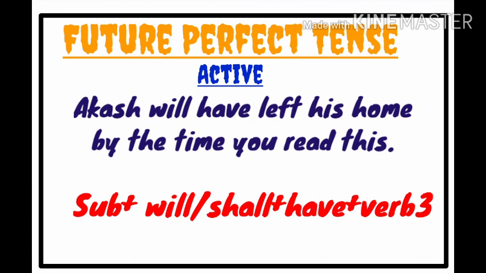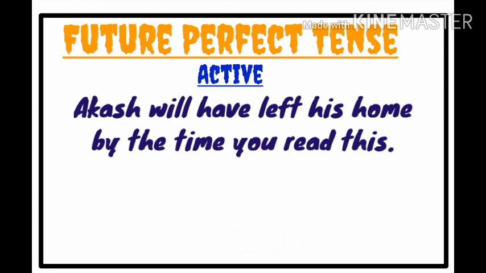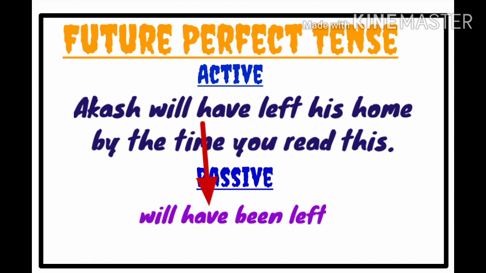Let's see the passive. Do the same exchange of subject and object and observe the verb change. Will have left will change to will have been left, same like present perfect tense or past perfect tense.